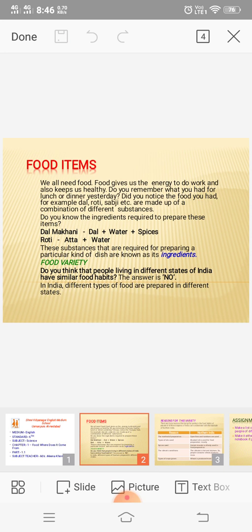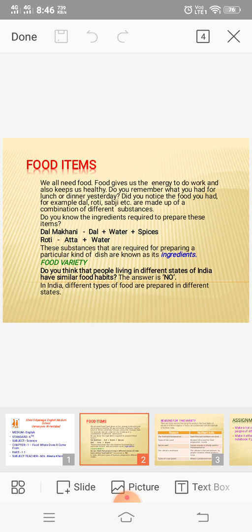Have you ever noticed how this food is made? Yes, by the combination of different substances. For example, if we prepare dal makhani and roti for lunch, what ingredients do we require? For dal makhani, we need dal, water and some spices. And for roti, we need atta and water.